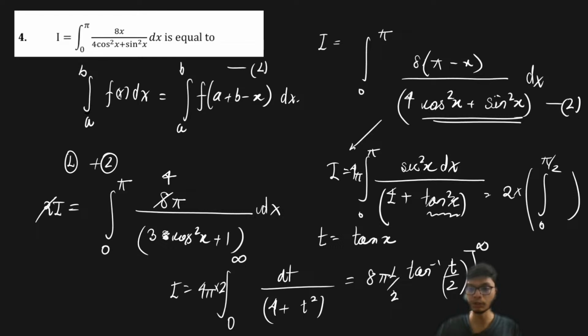And within the limit 0 to infinity, on solving, this particular problem is going to turn out as 2 pi square. So this is going to cancel out 4 pi, and this is going to come out as pi by 2. Another pi by 2 is going to make it 2 pi square. So ultimately the solution for this particular problem is going to come out as 2 pi square. So I hope you're also getting the same answer.